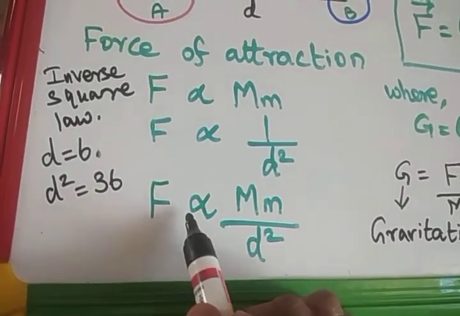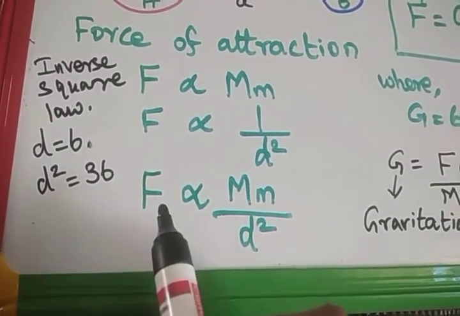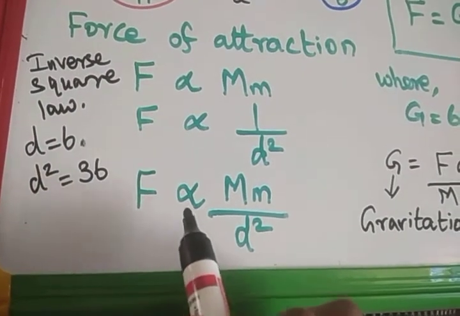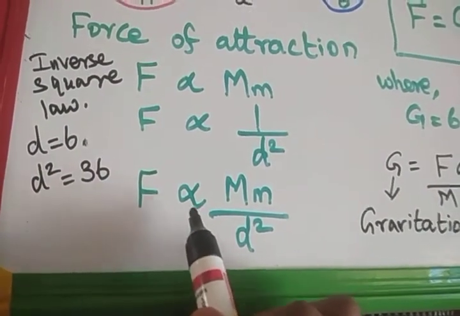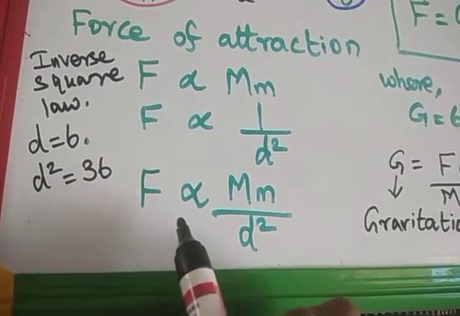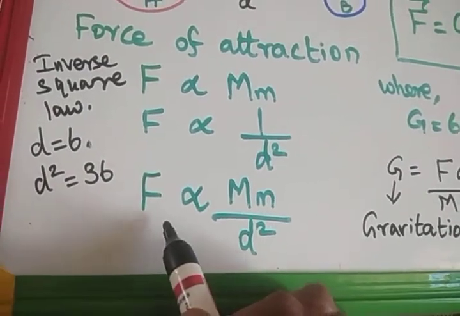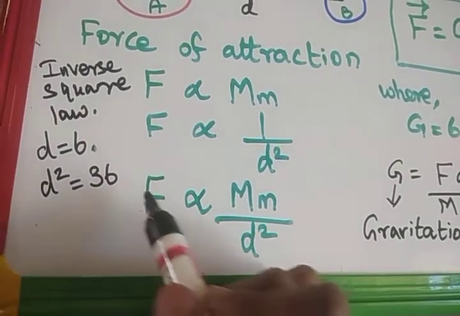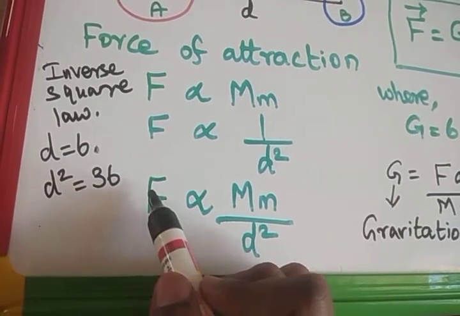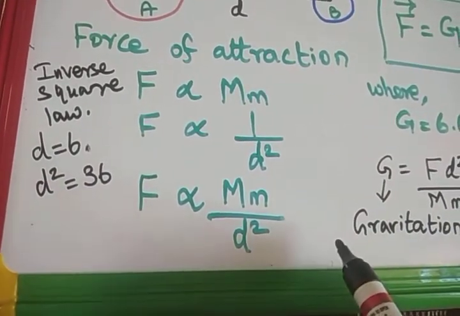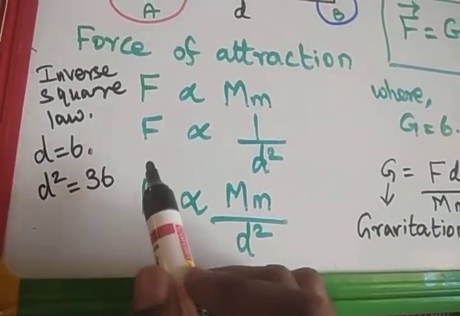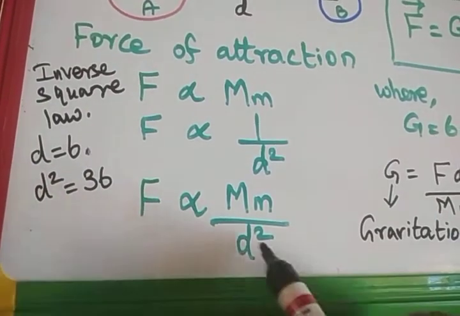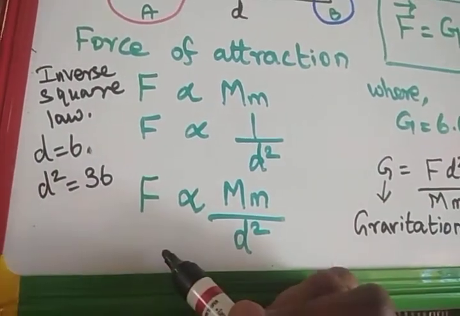So what will happen? If d gets bigger by the factor 6, F becomes 1 by 36 times smaller. If d increases, F decreases. As the distance increases, the force becomes smaller because both are inversely proportional.